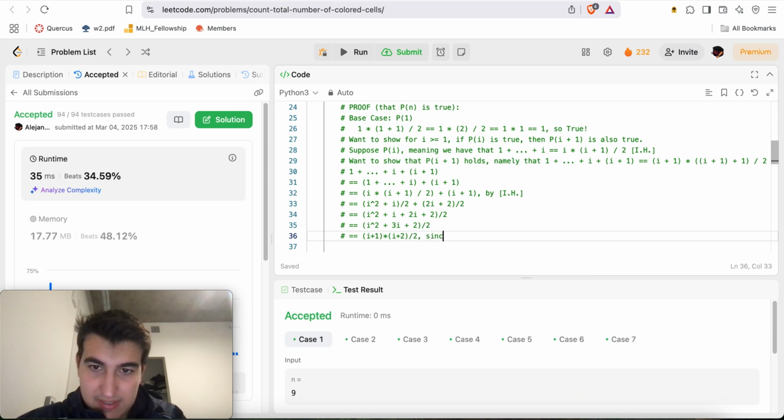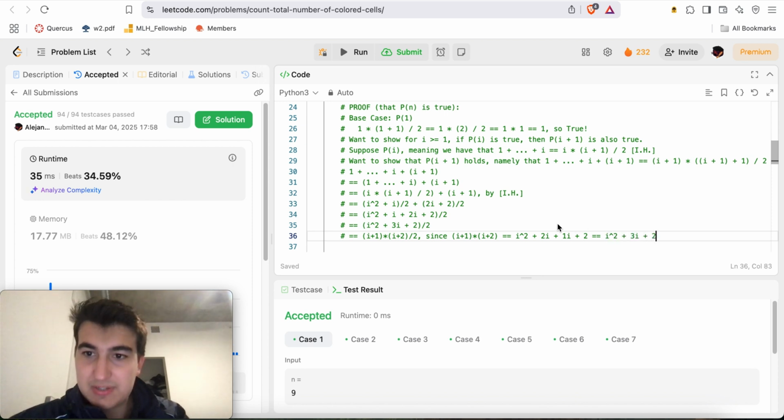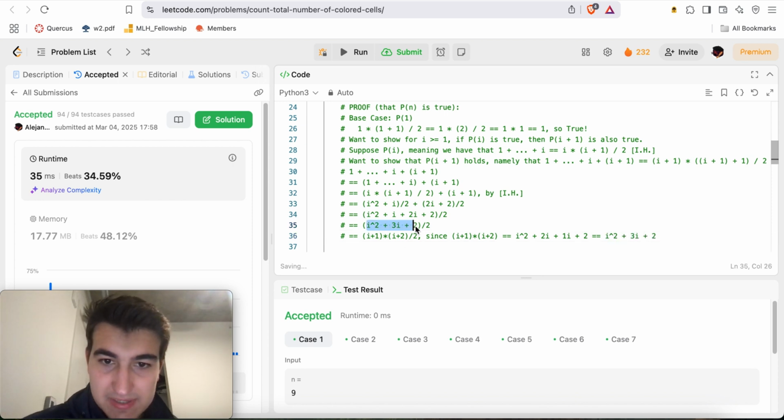All right, since I squared plus 2I plus 1I plus 1 times 2 is equal to I squared plus 3I plus 2. There we go. So we are able to factor this out, right?